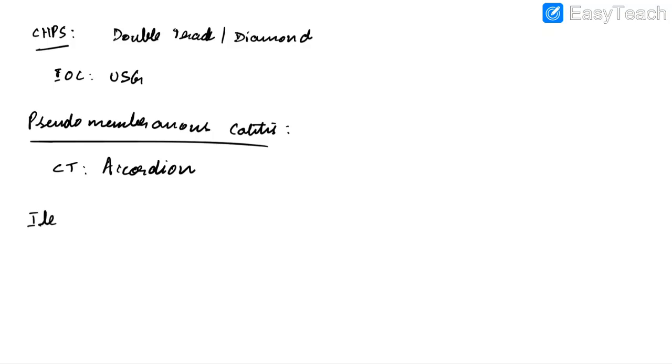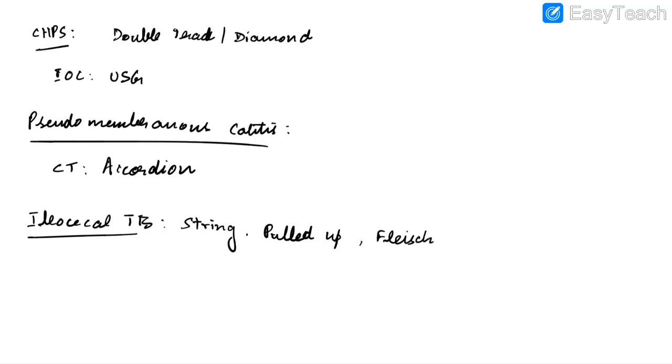In case of ileocecal TB, there are various signs like string sign, pulled up cecum, gooseneck deformity and Fleischner sign. All these signs can be seen in ileocecal TB. Remember, string sign can also be seen in hypertrophic pyloric stenosis and Crohn's disease.